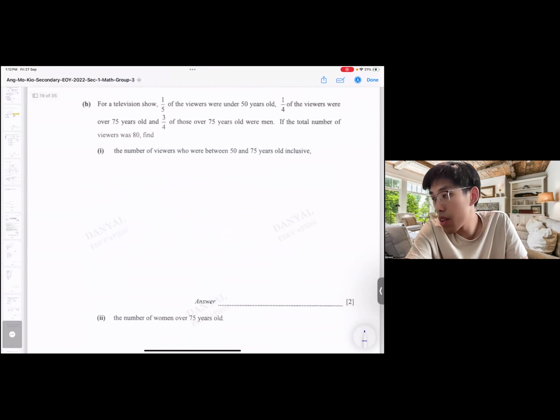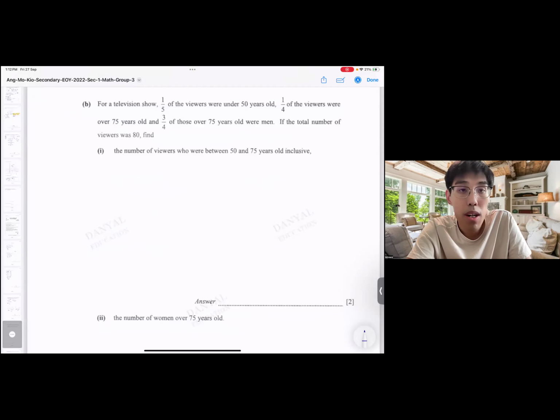Okay, next, for TV show. 1/5 of the viewers are under 50 years old. 1/4 are over 75. 3/4 of those over 75 are men. So if the total number of viewers is 80, find the number of viewers who are between 50 and 75. Okay? A lot of words, a lot of fractions. Let's steer clear of what exactly they're asking for.